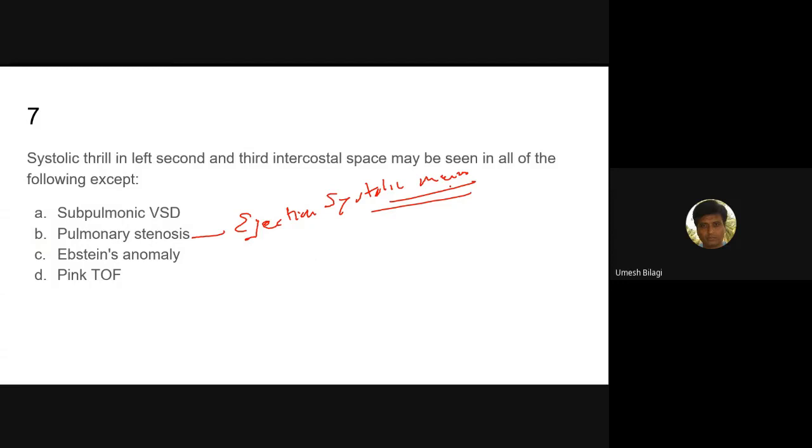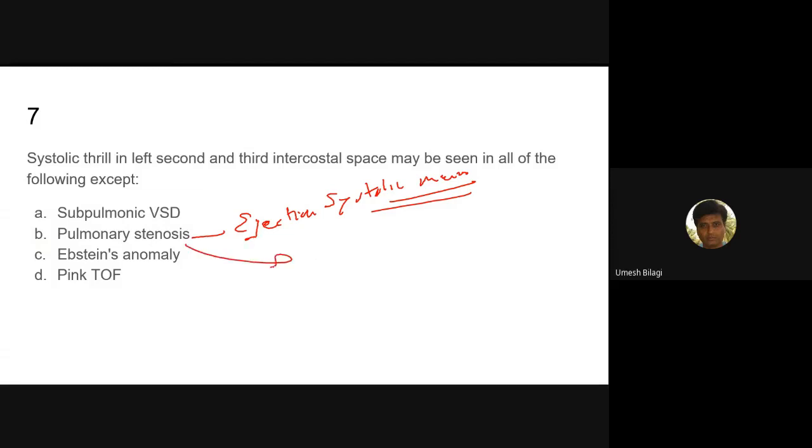Ejection systolic murmur. Why do you get an ejection systolic murmur? In aortic stenosis and pulmonary stenosis, you get a mid-systolic, otherwise ejection systolic, murmur. That is because at the start of systole there is isovolumic contraction, and actual ejection starts after that phase. So the murmurs come a bit late. They don't start right at the beginning of systole.